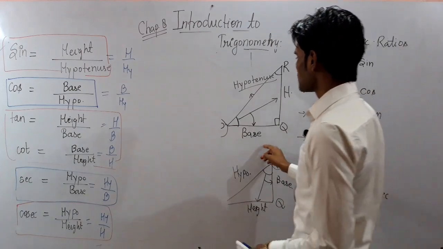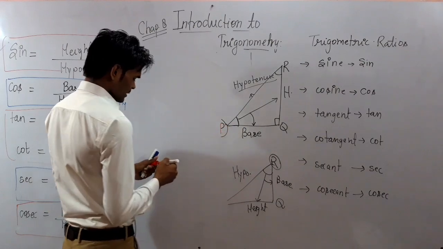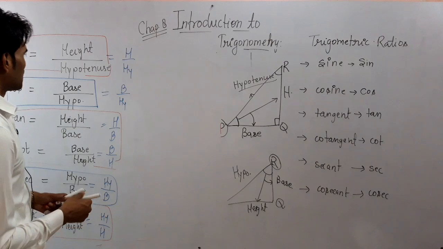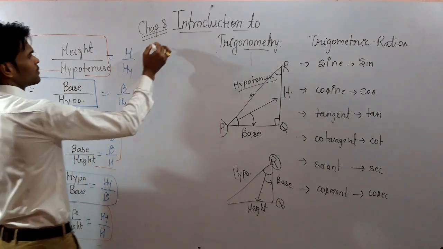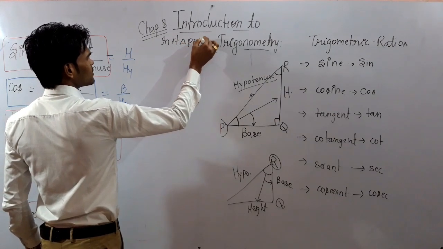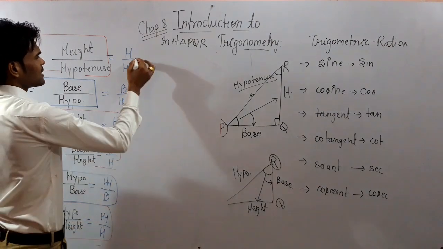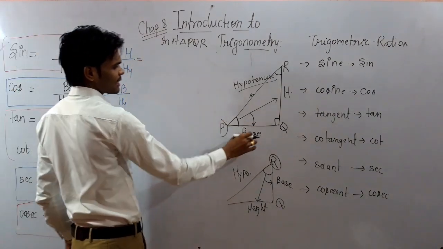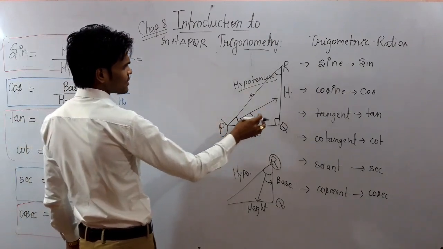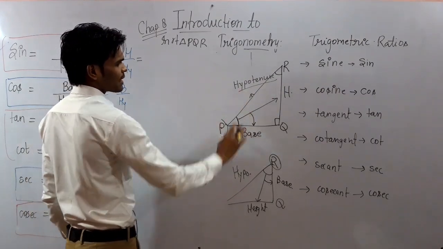Suppose this is the triangle given to you, and using this triangle PQR, you have to write the ratio of sine. So in right triangle PQR, if this is the angle P, then height will be RQ, and hypotenuse will be PR.